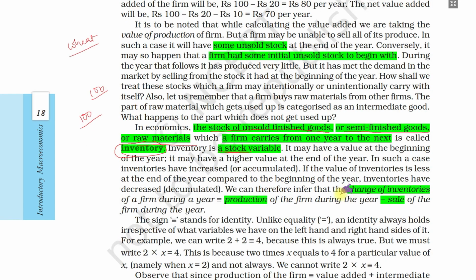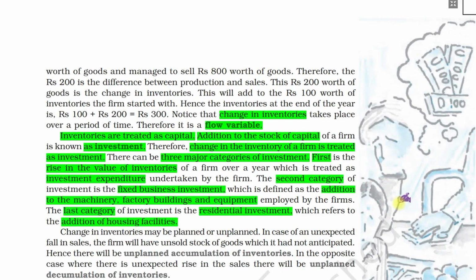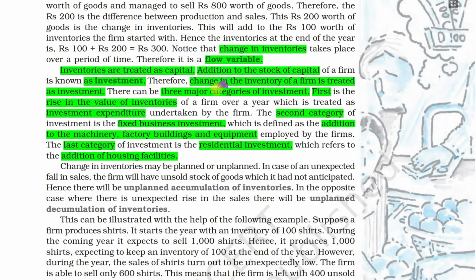So what is the change in inventories? It is production minus sale. Production minus sale. How much is the production? 150 is the total production, the value added, minus the sale during the year. Production minus sale of the year is called the change in inventory.